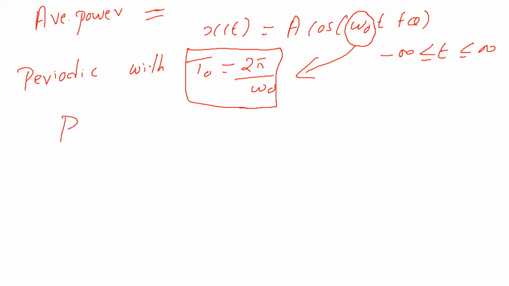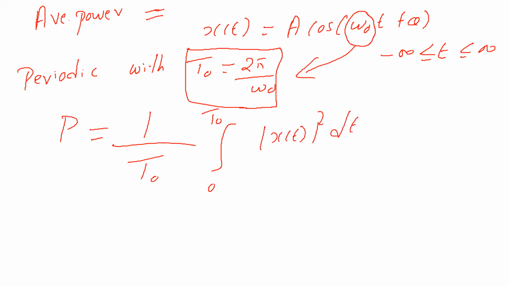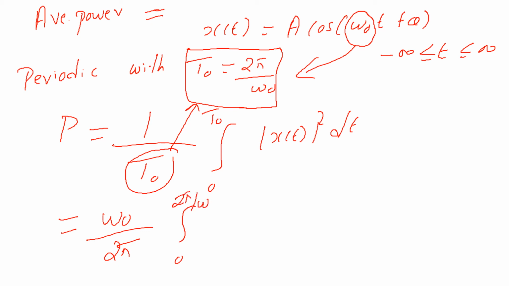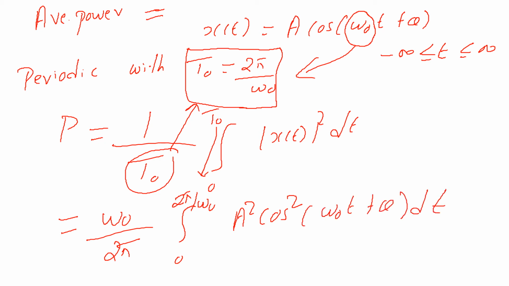So power is 1 by T naught, integral from 0 to T naught of x of t square dt. T naught I have just now calculated. So I can write omega naught by 2 pi, integral from 0 to 2 pi by omega naught, putting the value of T naught there, of A square cos square of omega naught t plus theta into dt.